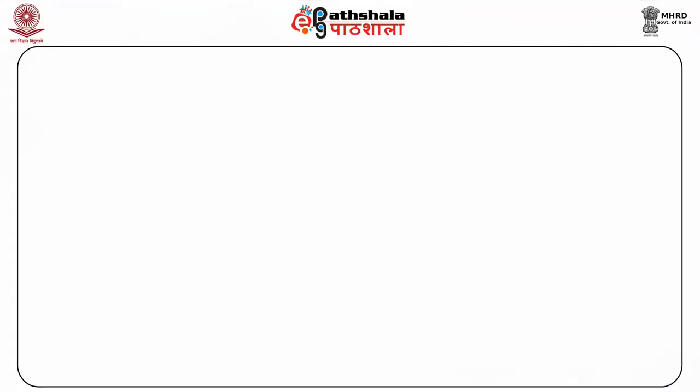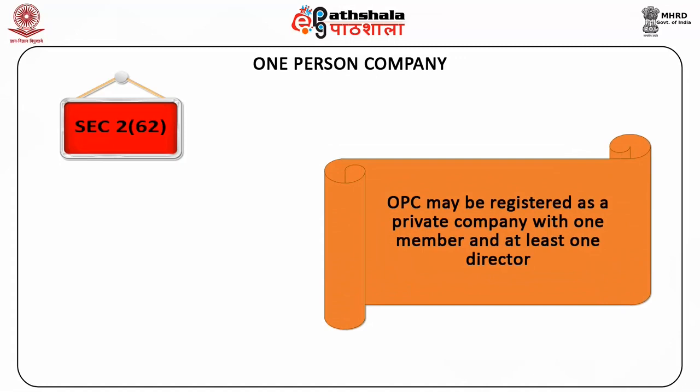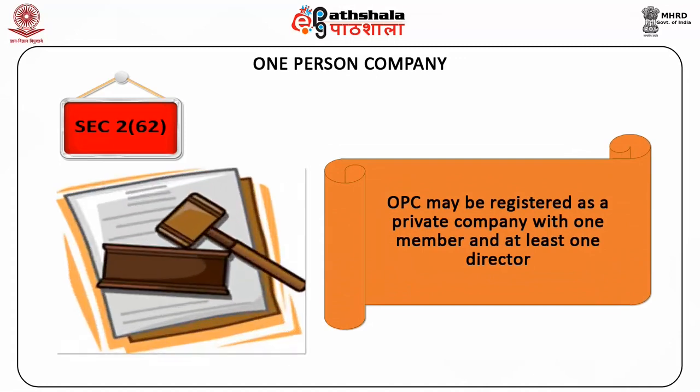We shall now discuss one person company. Under Section 2(62), a one-person company is a company which has only one person as a member. A one-person company may be registered as a private company with one member and at least one director.